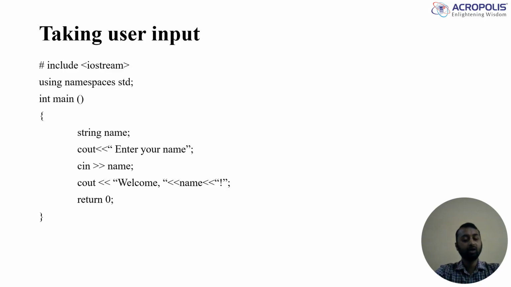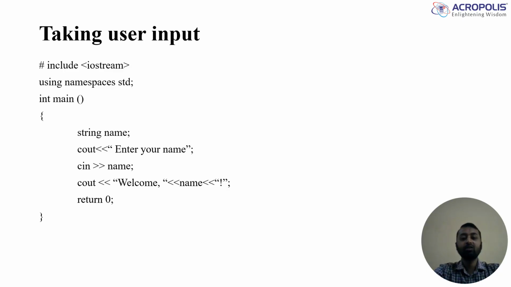Hash include iostream is our first line in the program, where hash is the preprocessor, include is the keyword, then iostream is a header file, then using namespace std. If we do not want to write this line, then when we use cout or cin, we include std, then double colon, then cout, so our program will run successfully.